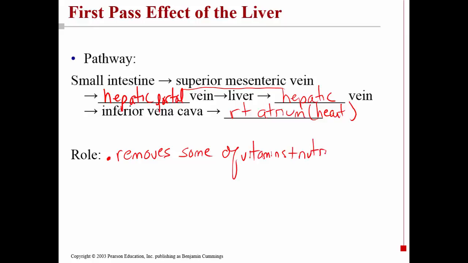And it stores them until you need them. So think about you're storing a little bit of extra nutrients and vitamins for a rainy day. The other equally, if not more important role of the liver is that it detoxifies chemicals that are in your food. So there are a number of both man-made and natural chemicals found in the food we eat.